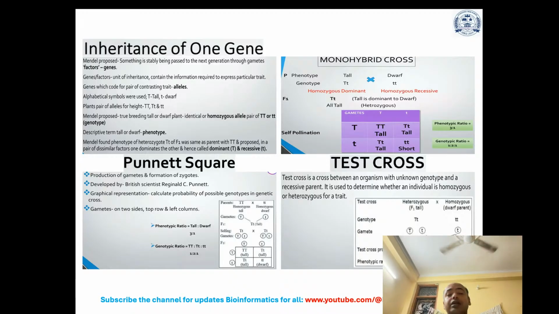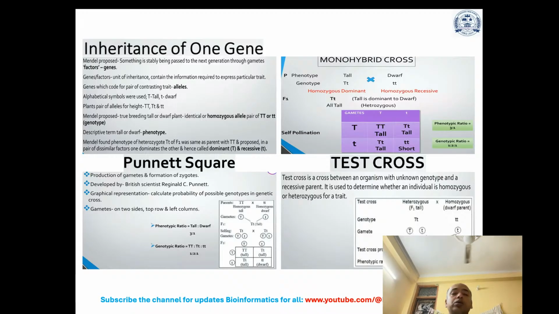So these questions will be very easy for multiple choice questions if you understand this. Then genes which code for a pair of contrasting traits are alleles. Then alphabetical symbols were used, for example, capital T for tall and small t for dwarf. Plants have a pair of alleles for height: capital TT, capital T and small t, then small tt.